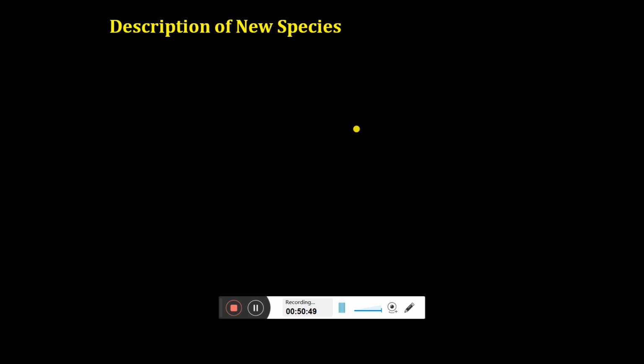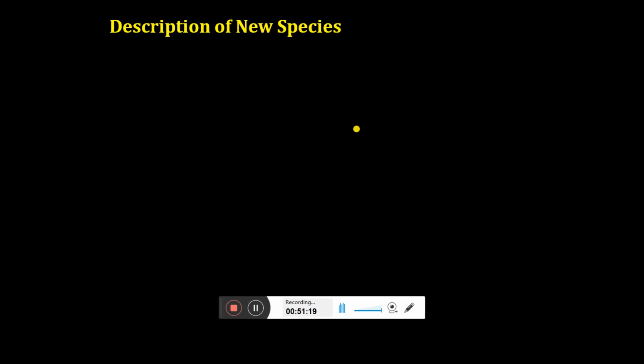Now, once you are familiar with the checklist, once you have published a few papers about the distribution range extension, then comes the third part and the best part, description of the new species. You will surely come across several specimens which are not matching anywhere. There are some close species, but they are not showing 100% similarity. And once you don't have 100% similarity, it means you have something in your hand which is not described so far. It could be a new species.